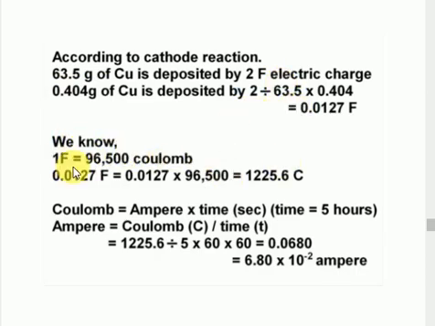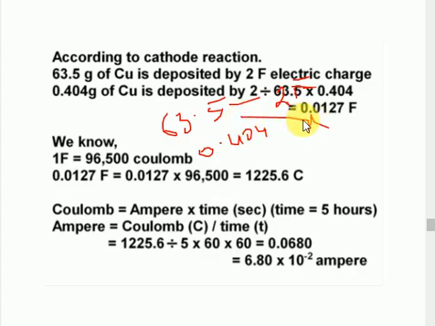You know very well that 1 farad is 96,500 coulombs. They are asking for the charge. So I will solve it and you will get a very clear idea. 63.5 grams needs 2 farad, and 0.404 grams needs x.